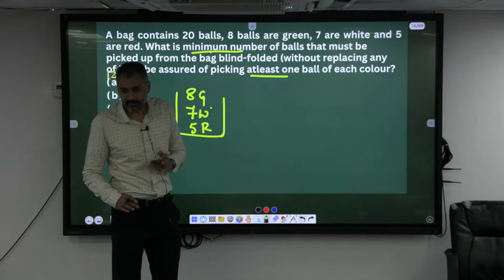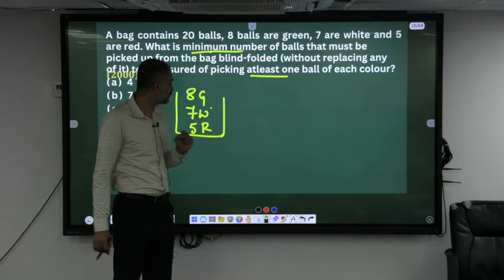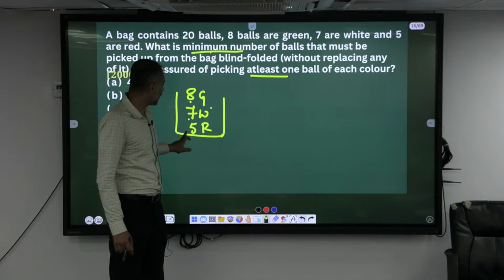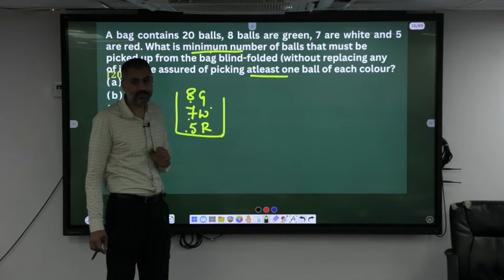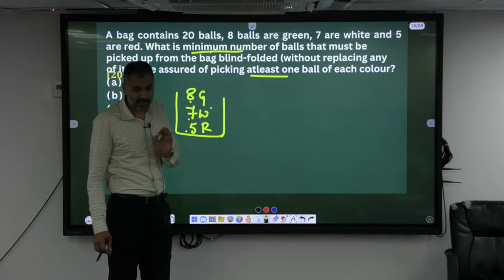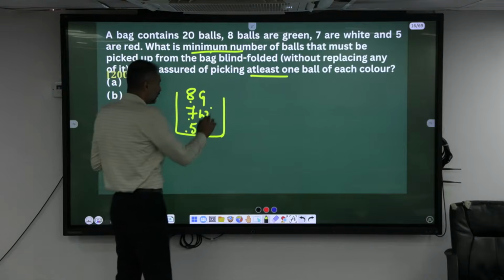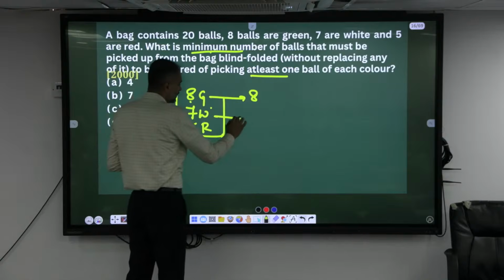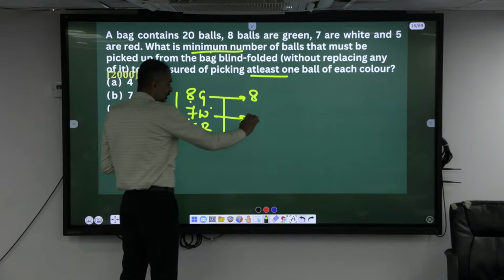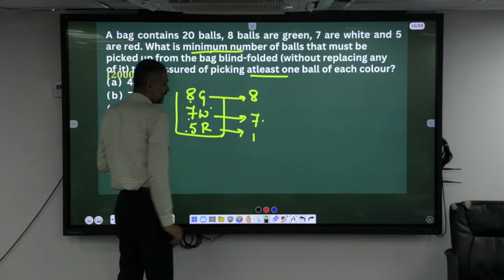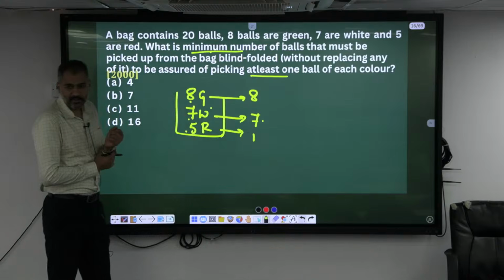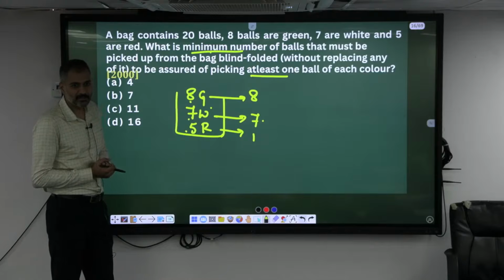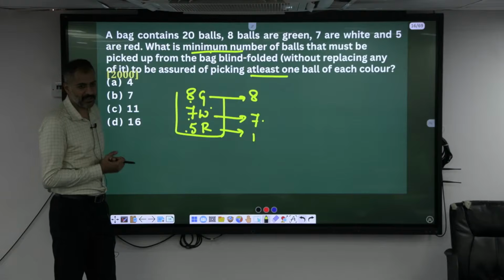Now if I pick here 1, is it possible to get green here? Yes. White here afterwards and red here afterwards. This is not going to happen all the time. Now, let's say I have finished all the green here. How many attempts? 8 attempts. Afterwards white, so totally how many attempts? 7. Then afterwards, if I take 1, that becomes how many? By default, I should get the third one, isn't it? So how many attempts? 16 attempts. Is this correct? Or else?